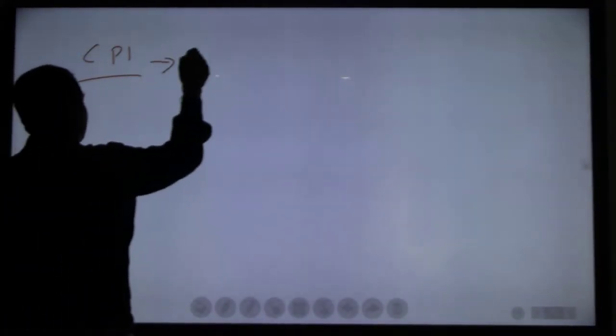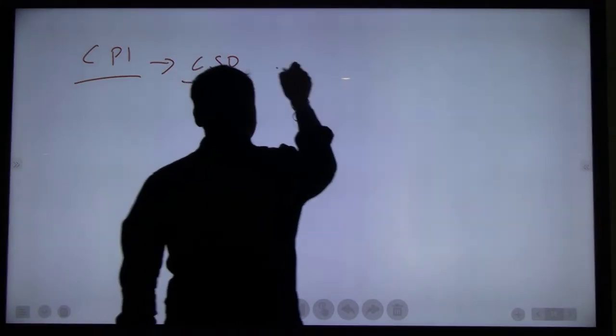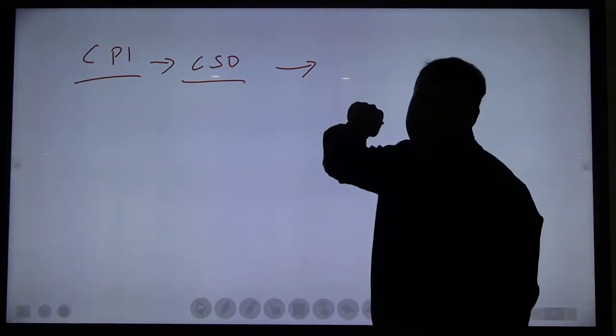Now, hope everyone understood about WPI, wholesale price index. Now we will discuss CPI, consumer price index. Who will prepare and issue this index? CSO, Central Statistics Office. This office will prepare and release the CPI index.